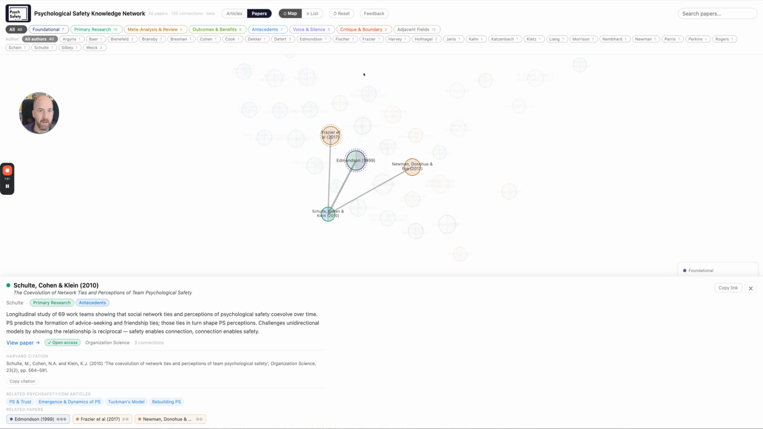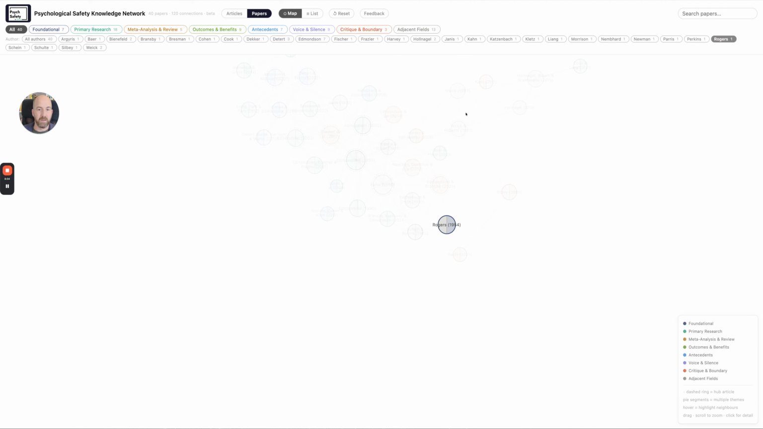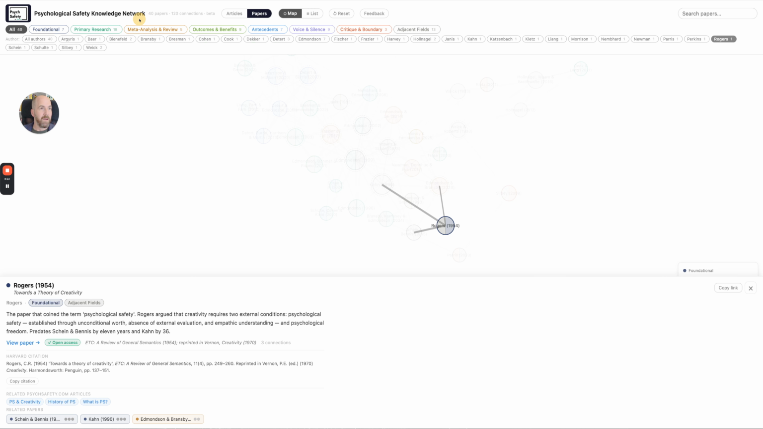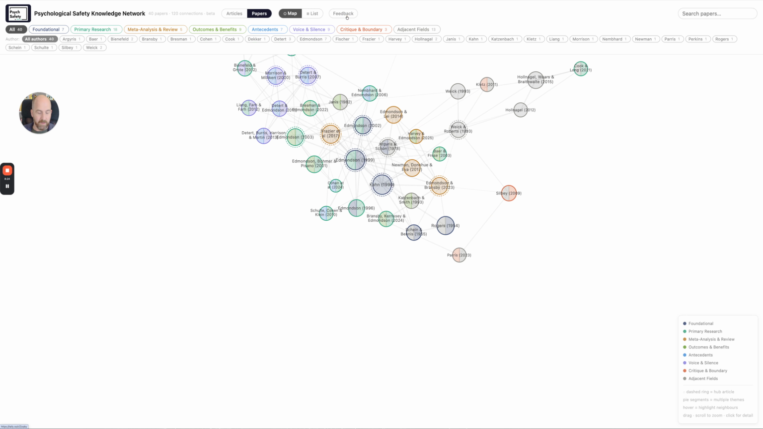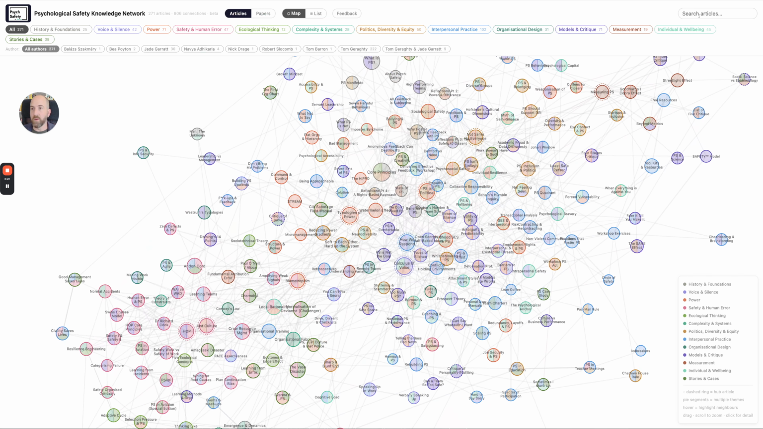In fact, if I just click reset again, then I can click on Rogers, so you can see the authors, 1954. Here is the original. This is the first paper that mentioned the term psychological safety. This is Carl Rogers, 1954. So you can dive into all of this, and again, you can click on that, read the paper, take a moment to load, and there we are. So I'll click reset again and go back to articles, and I think that's pretty much everything.